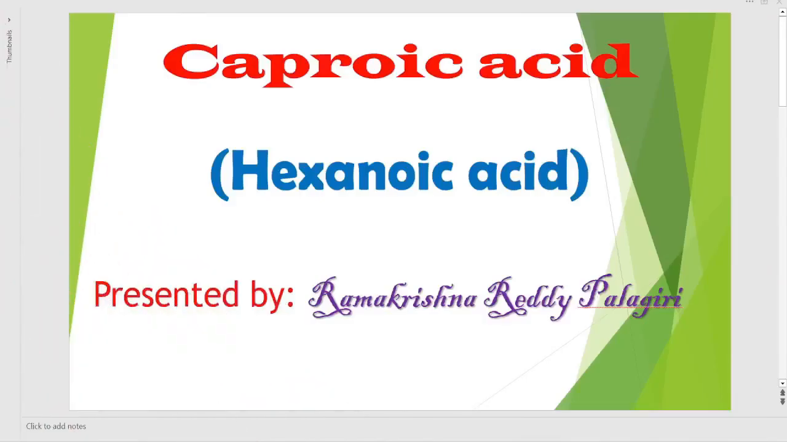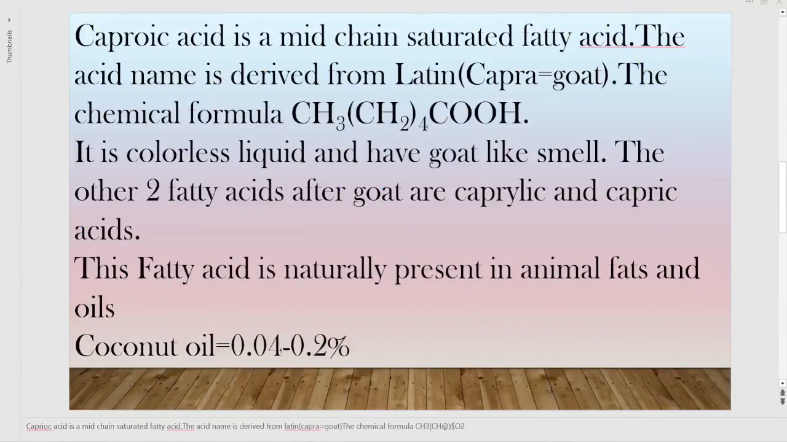Caproic acid or hexanoic acid. It is a saturated fatty acid. This video is presented by Ramakrishna Reddy Palagiri.